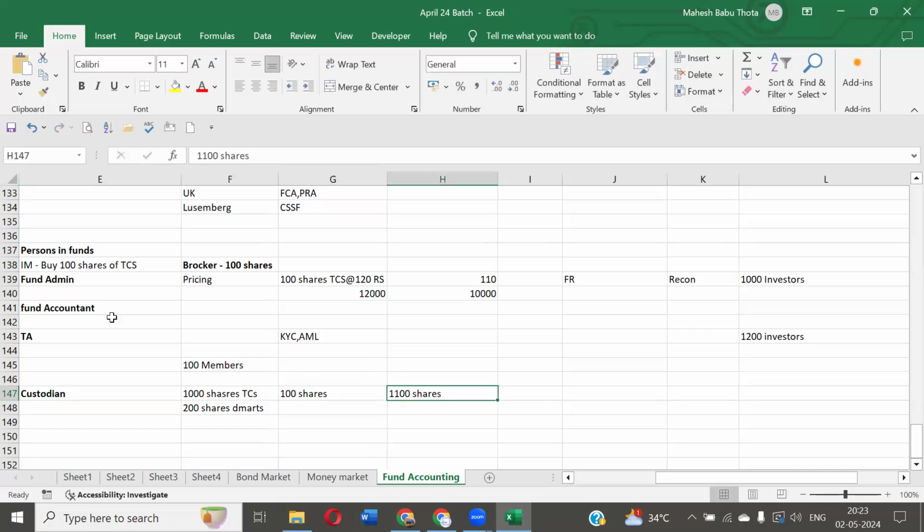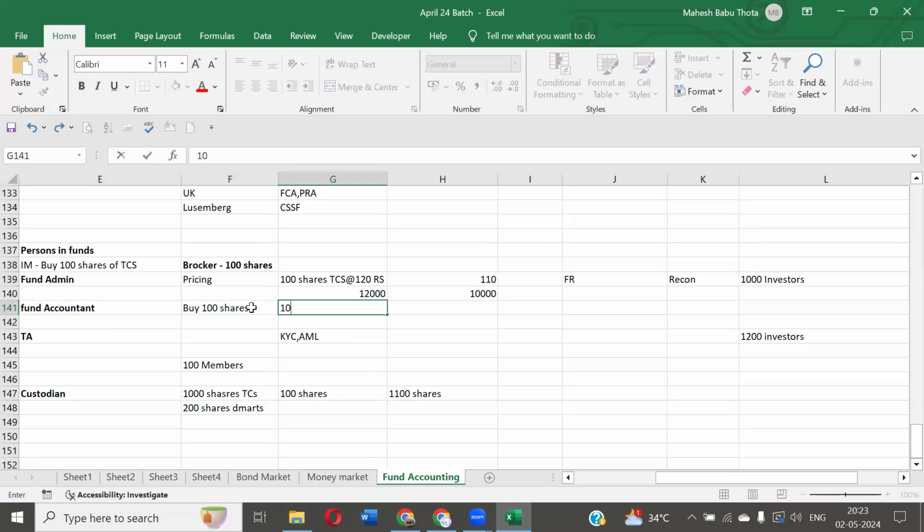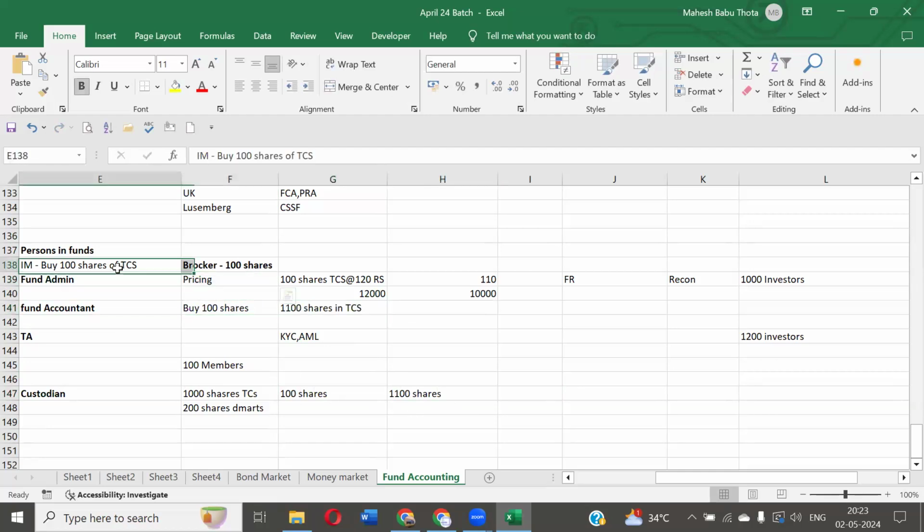So fund accountant, what will he do? We have purchased 100 shares extra in the TCS company. Let's write an entry: we purchased 100 shares in TCS. So as of now, fund is having 1,100 shares in TCS. Because fund administrator also received this instruction, purchasing of 100 shares, the fund administrator will pass on this information to the fund accountant. So fund accountant will record in the fund books that we purchased 100 shares extra. So totally we have 1,100 shares. And custodian will also receive 100 shares. Earlier we had 1,000 shares. Now 100 shares received. Totally 1,100 shares are held by ABC fund. Like that they will record.